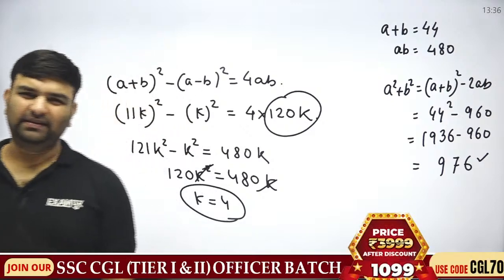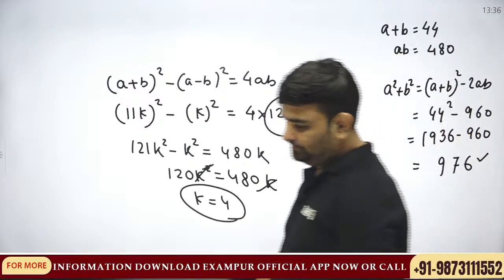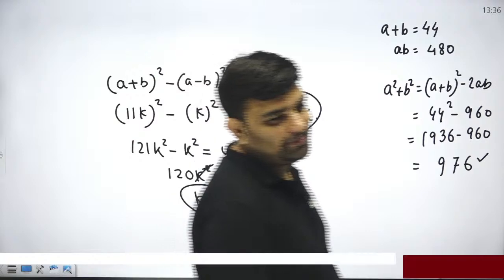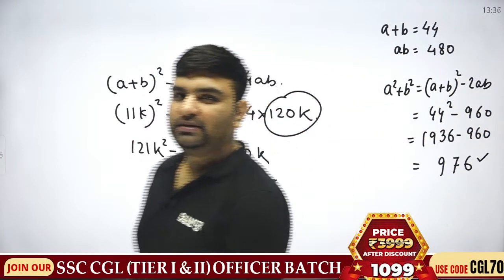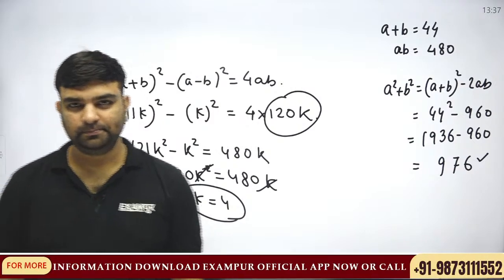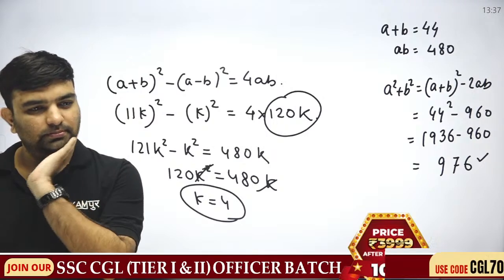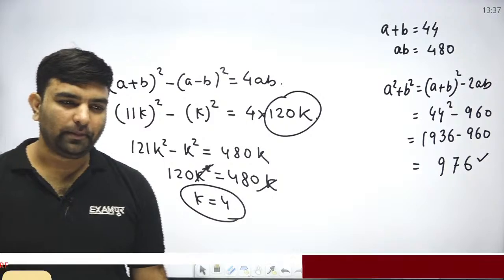Both are the same, I think. Both are good, both are brilliant. This is what you followed, Harika?